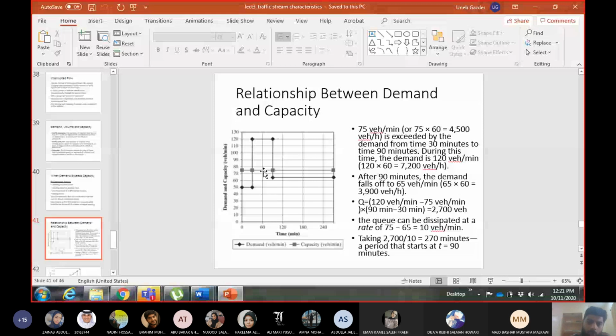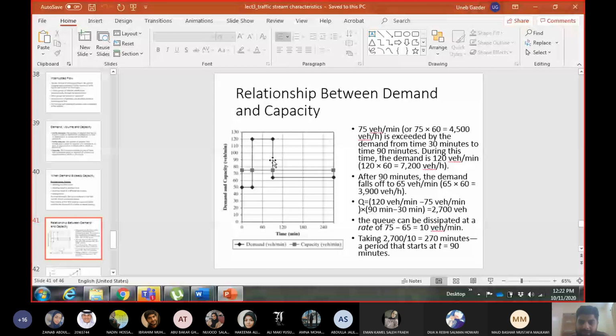Now this 1 hour of demand being more than capacity will cause a queue and will cause some delay as well. So let us calculate how many vehicles will be in the queue, and in how much time the queue will be discharged. First of all, keep in mind, during the time when demand is above capacity, the queue can only extend. It cannot dissipate. It cannot discharge. It cannot be mitigated. It cannot be minimized.